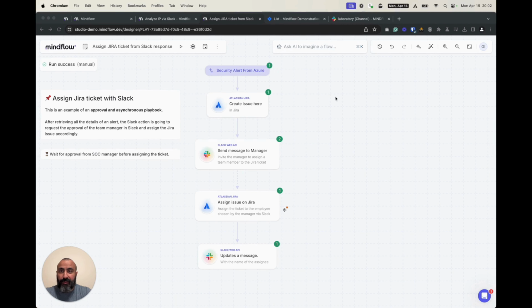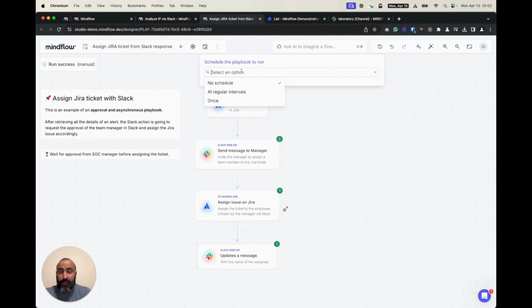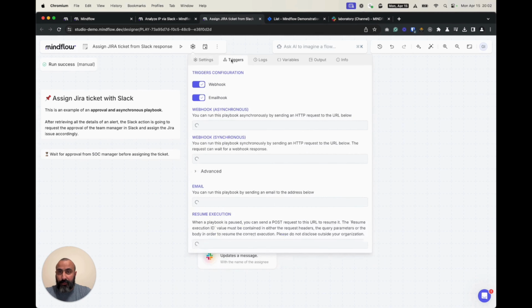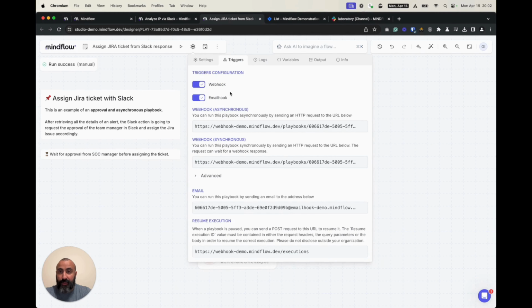The other ways to execute the playbook would be to schedule a task to do so. Here I would say it's a little bit pointless to do it, but it's something that we could do for other tasks, for example. Another way to execute it is to trigger the playbook via webhook. We have two different kinds, asynchronous webhooks and synchronous webhooks, that are used by Slack in order to trigger the playbook when it is needed.